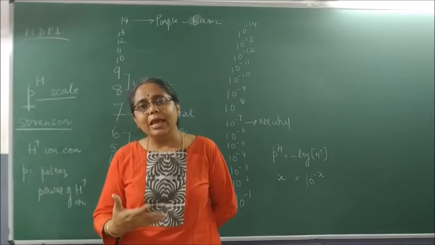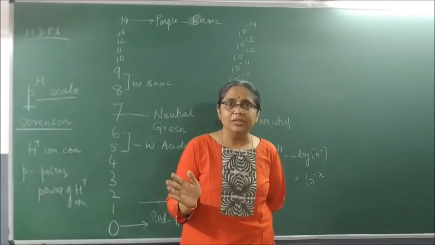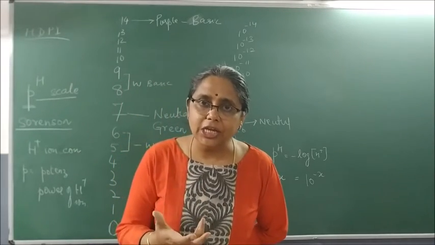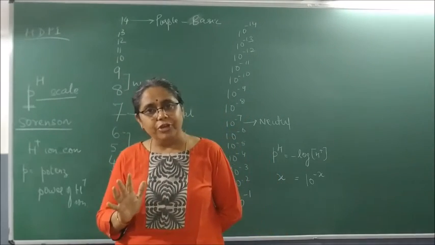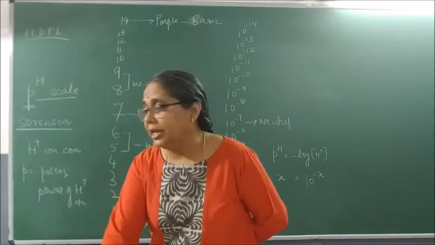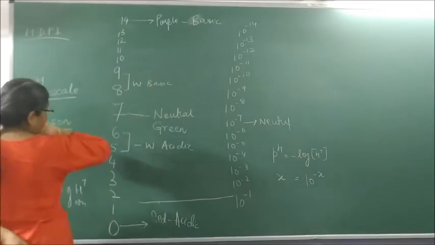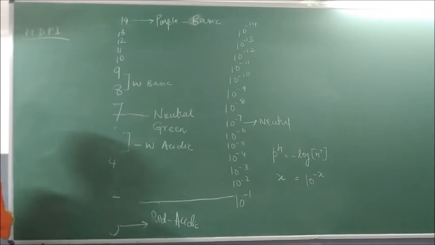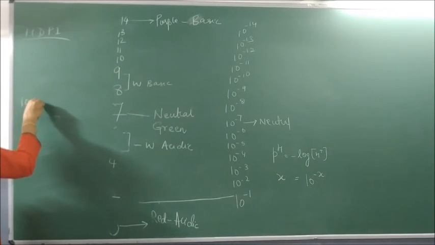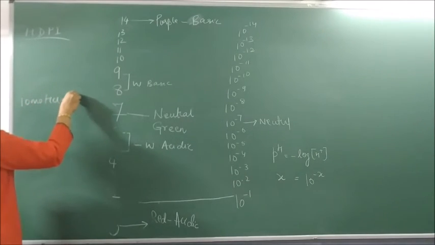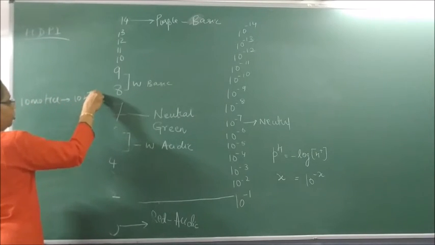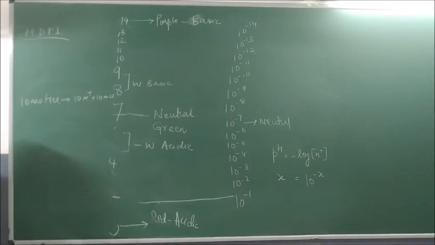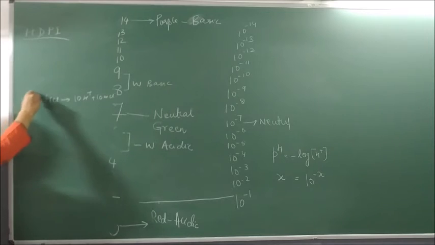Any acid which completely gets ionized is called a strong acid. Any acid which partially ionizes is called a weak acid. Suppose I take 10 moles of HCl and I get 10 moles of H plus ions and 10 moles of Cl minus ions, that means HCl is completely ionized. So it is what acid?